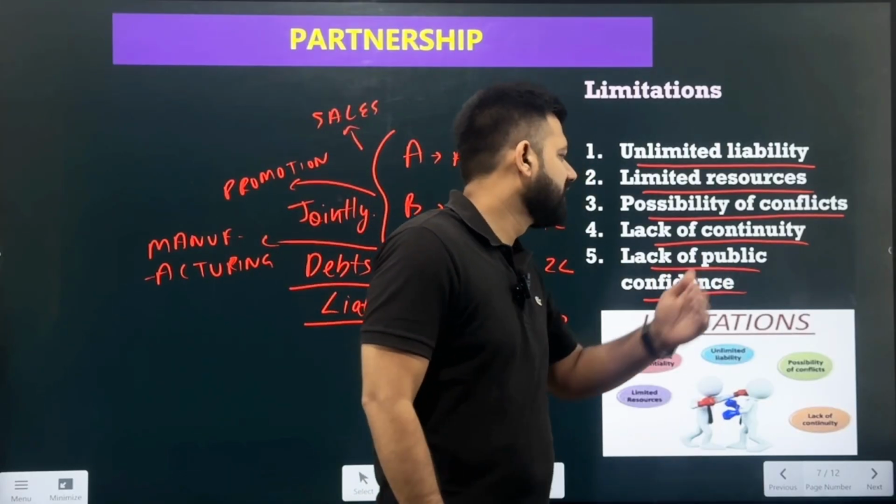Next, we studied about the lack of public confidence. The public does not hold sufficient confidence in the business because it was an advantage of the partnership that they can maintain secrecy. Now, the secrecy also had a major point, which is that the competitors are not aware of the financial status of the company, about the profit and losses of the company. But there is a major disadvantage over here. If the business is not disclosing its financial status, the public is also not interested, or they do not have the confidence in the business so as to invest in it. So these were the limitations of the partnership.